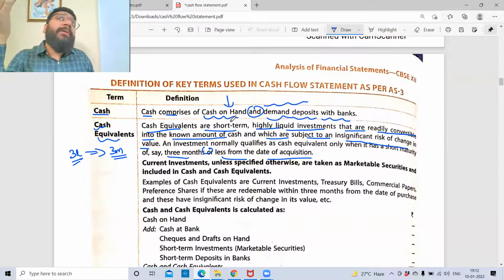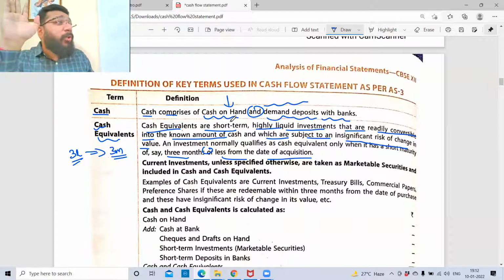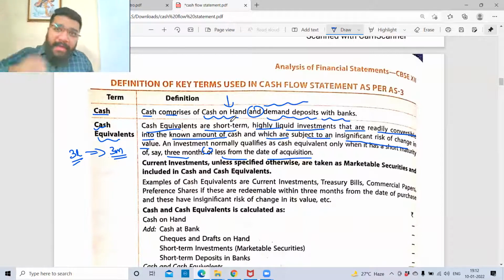Then sir, what will happen to those investments which are getting converted into cash after 3 months? Then we will not treat that as cash equivalents. We will treat them as investments. So if any investment made, I can convert into cash within 3 months, then it is cash equivalents. If I'm not able to convert within 3 months, or if I'm converting beyond 3 months, then it becomes my investment.